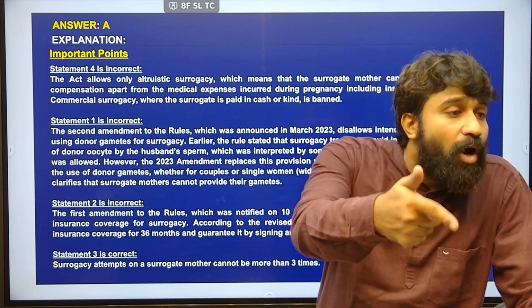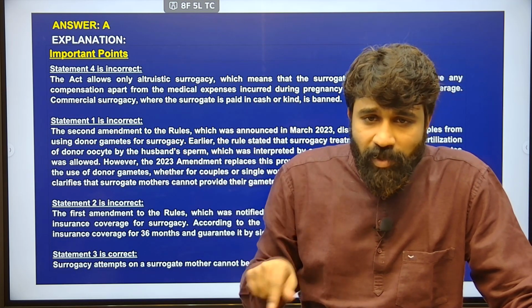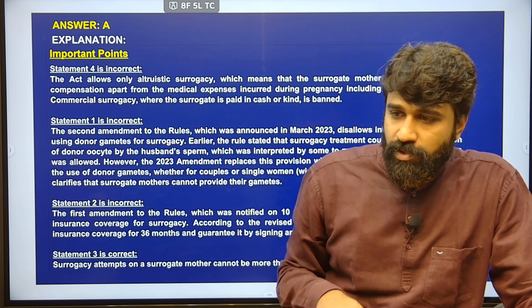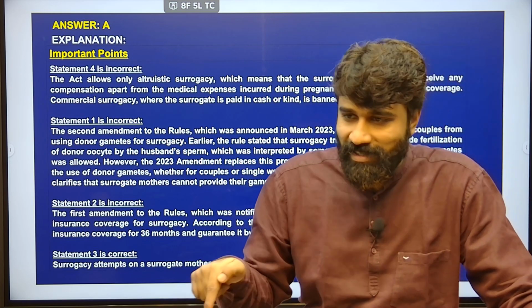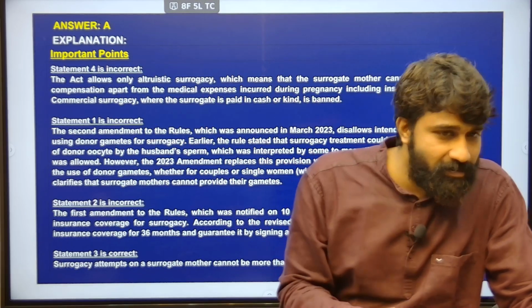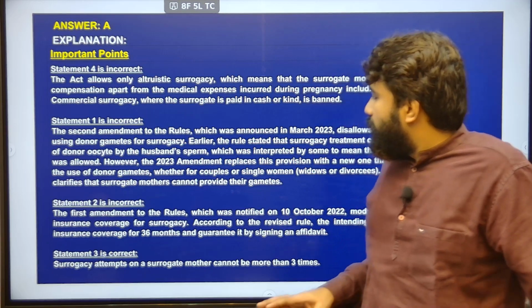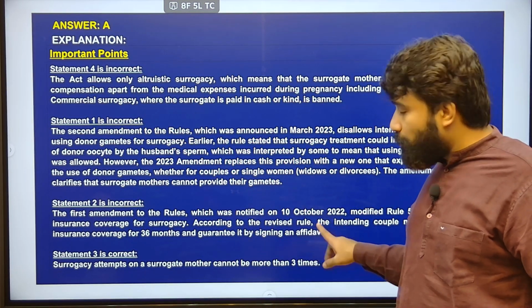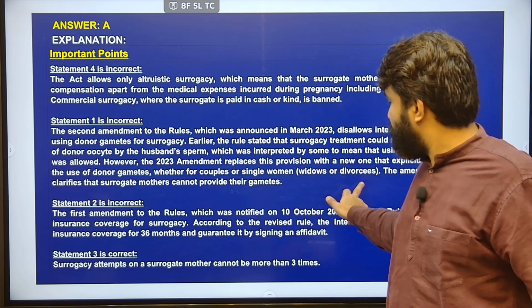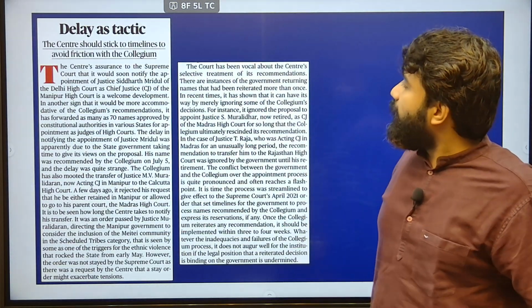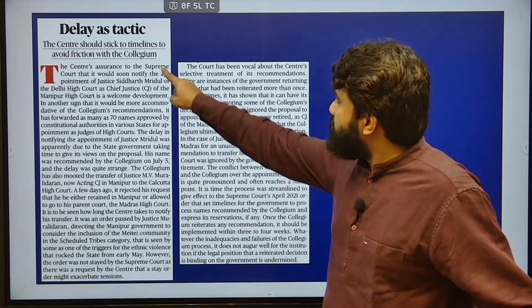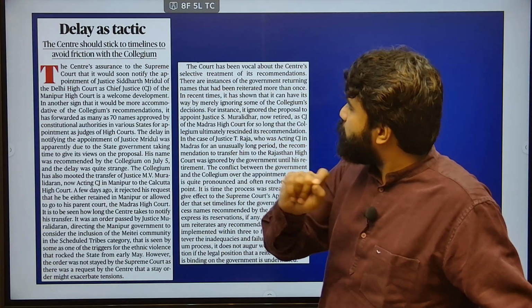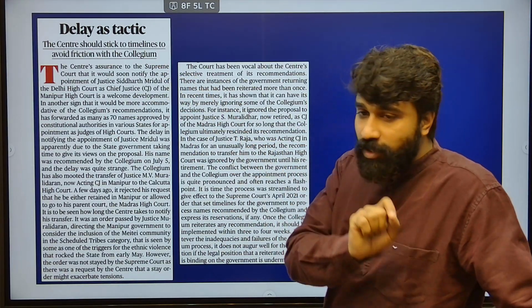Therefore, they may not opt for surrogacy because her kid died. So she has to give birth to her own kid first. That is a fundamental theory which is applied everywhere. Okay? And therefore, surrogacy attempts on a surrogate mother cannot be more than 3 times. Next, delay as tactic. Next, the centre should stick to timelines to avoid friction with the collegium.